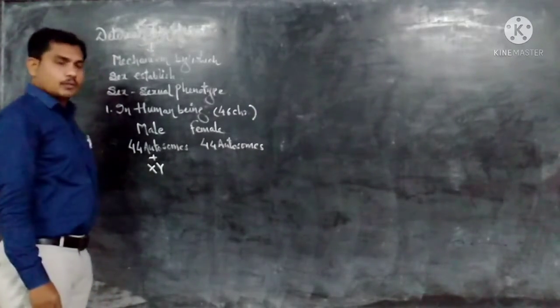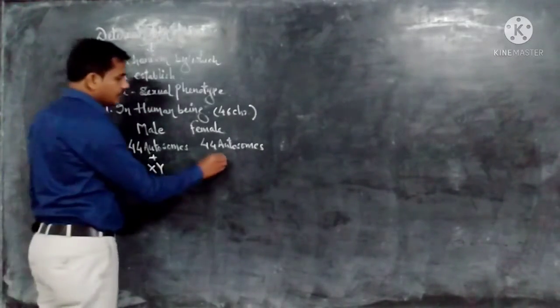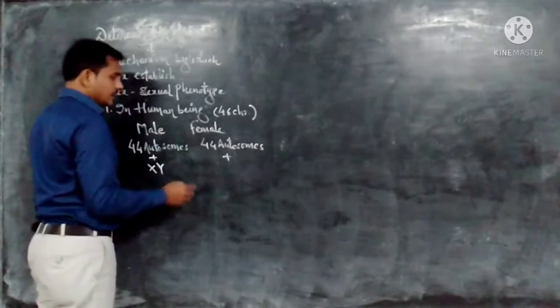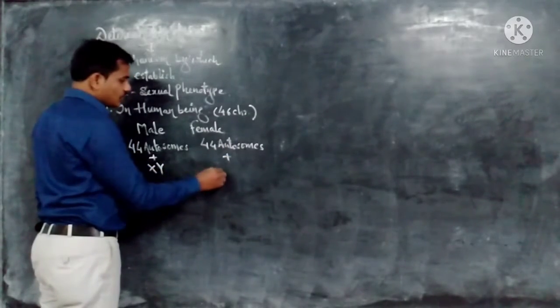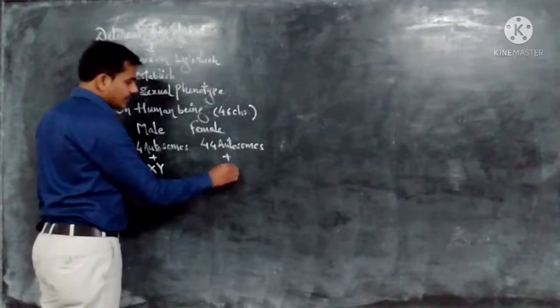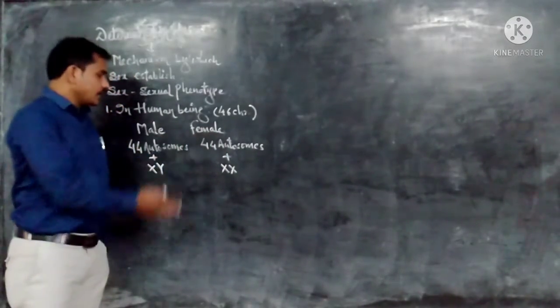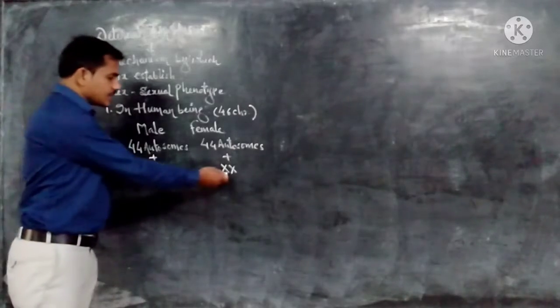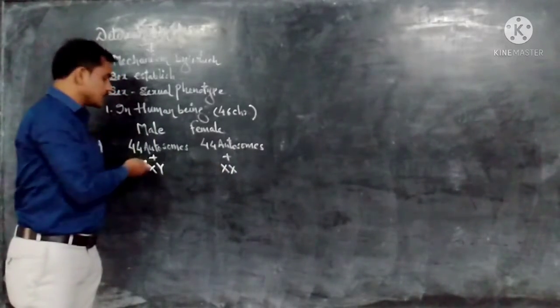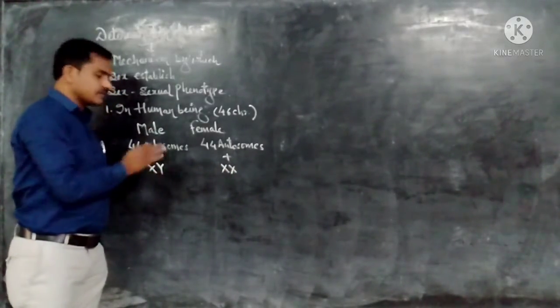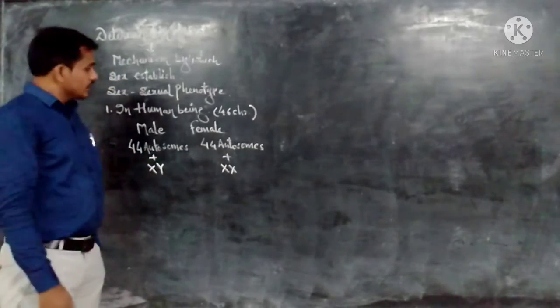In case of female, the sex chromosomes are X and X. So female has 44 autosomes and XX, while male has 44 autosomes and XY.